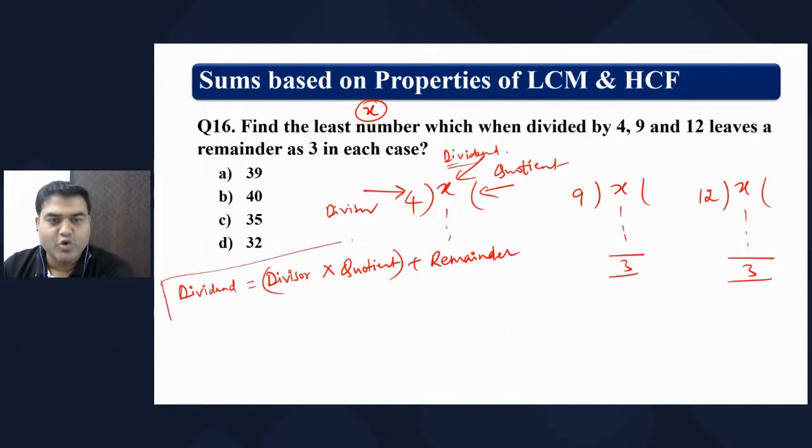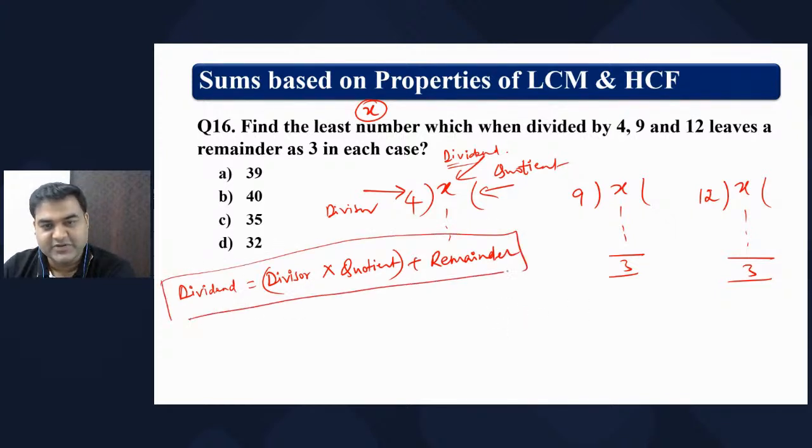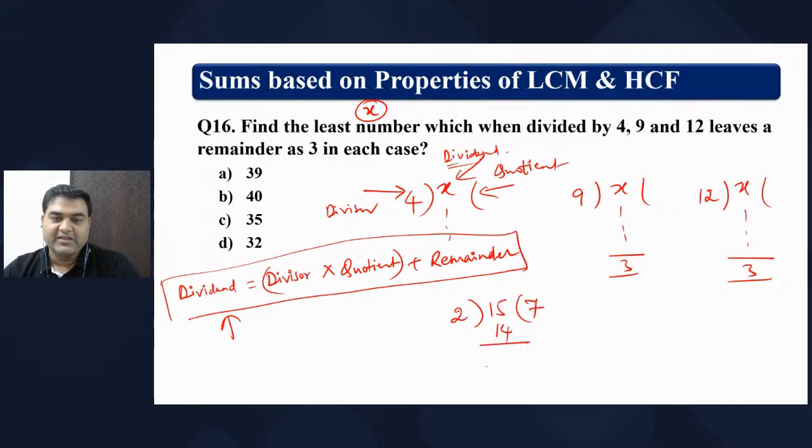This we know. Just for your understanding, I'm doing this. This is how dividend is found. Suppose 15 has to be divided by 2. So 2 sevens are 14 and the remainder is 1. So 2 is your divisor, 15 is the dividend, quotient is 7 and the remainder is 1. Just for your understanding so that you can do this question. Now coming back to the question.